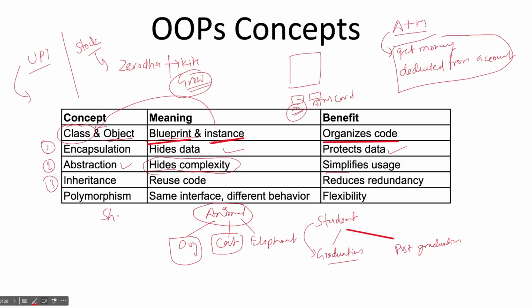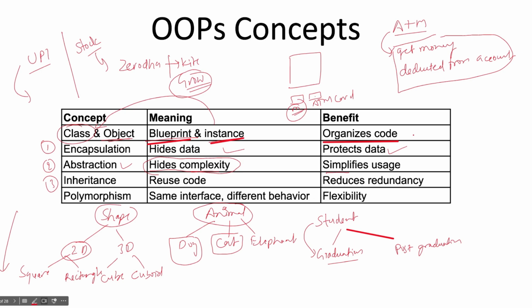For example, shape class has 2D shape, 3D shape, right? In 3D you have cuboid, right? In 2D you have square, okay, and you have rectangle, right? So you can see shape has some properties. 2D will have some details, square will have some features of 2D, rectangle will also have. So this is your inheritance hierarchy.